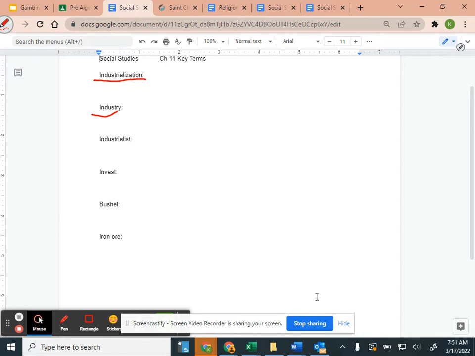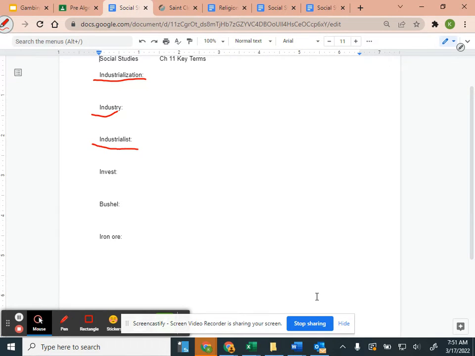What is an industry, Sam? A specific branch of a service or something. A specific part of that business, that service or good. So in our chapter, it's titled flour, lumber, and iron. Those are three big industries for Minnesota.